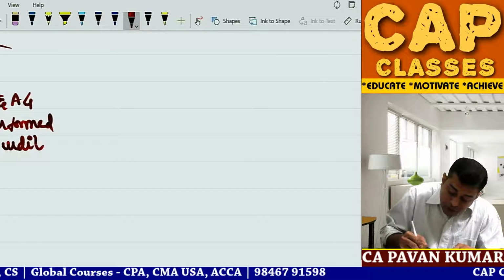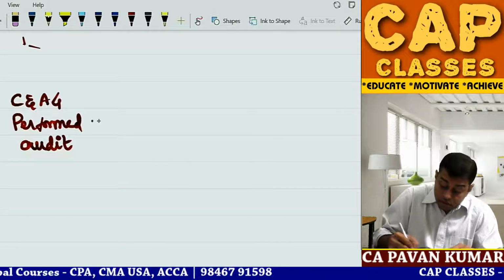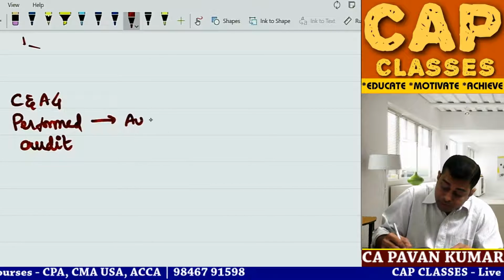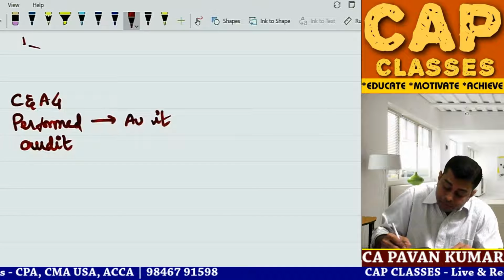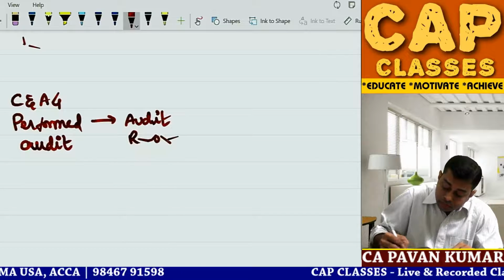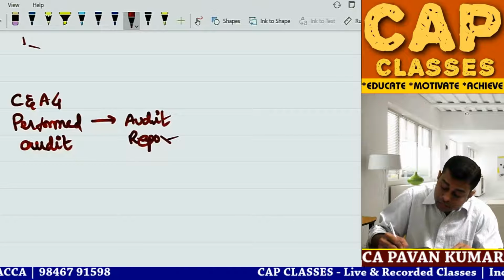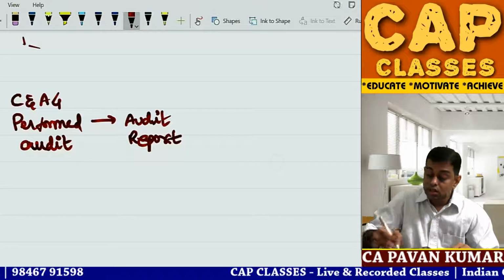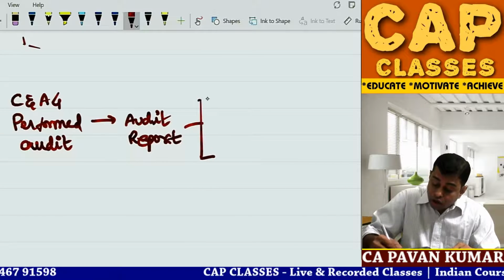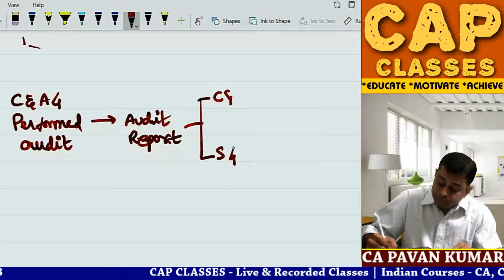So, when they performed audit, they have to give an audit report. Pawan sir, to whom will they give the audit report?